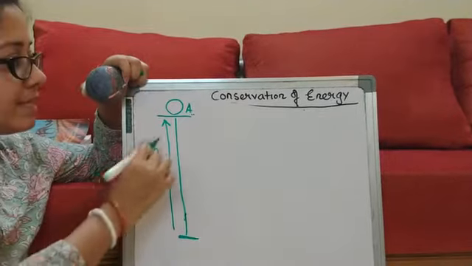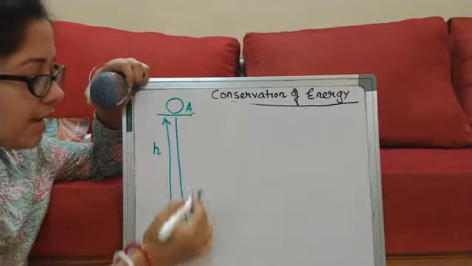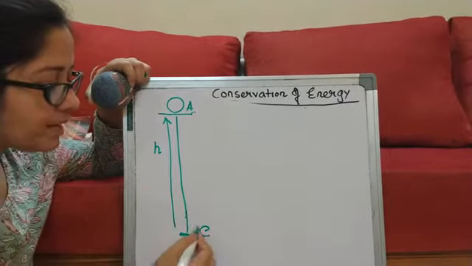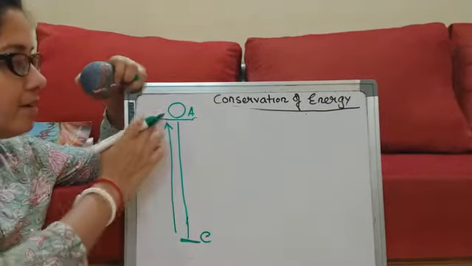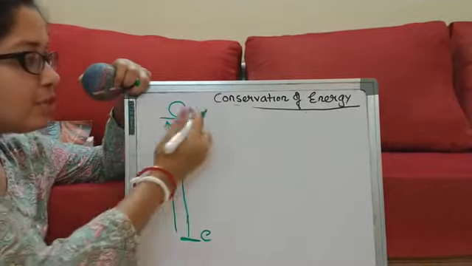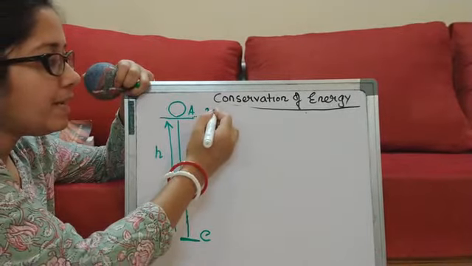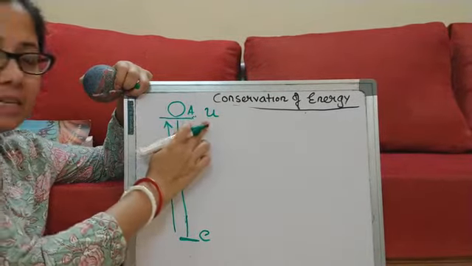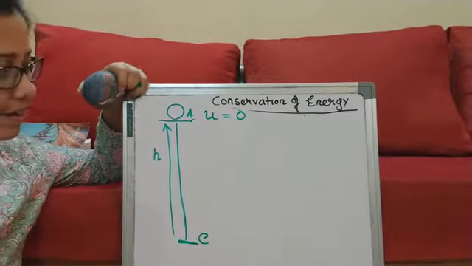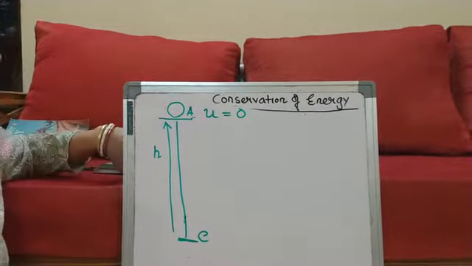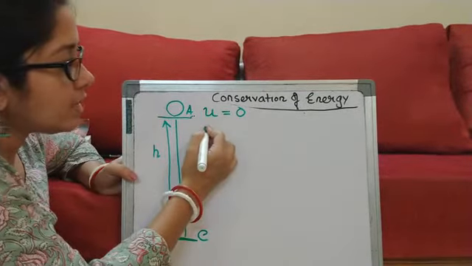We will take this as position A and the ground position to be C. Here the body is at rest, so can I say my initial velocity is also 0? Now let us see what the potential energy will be.